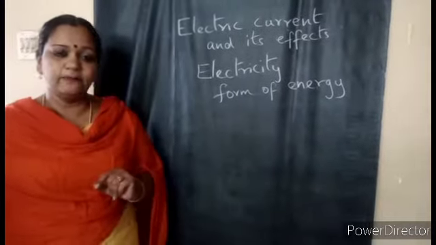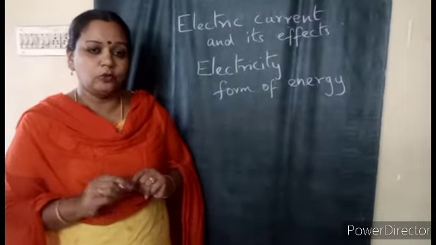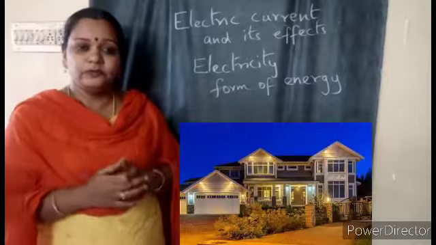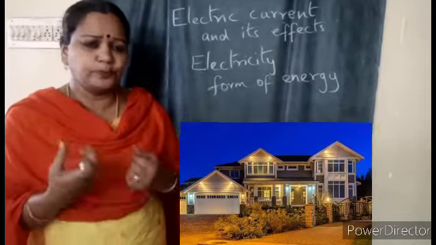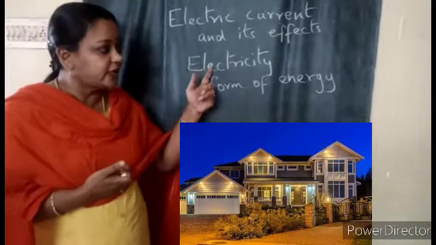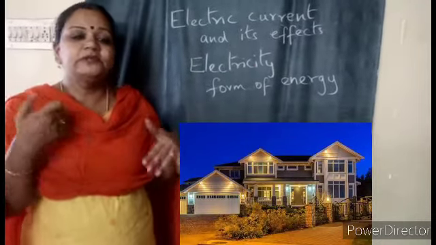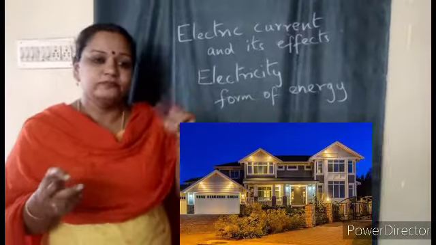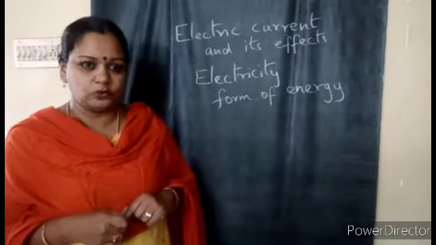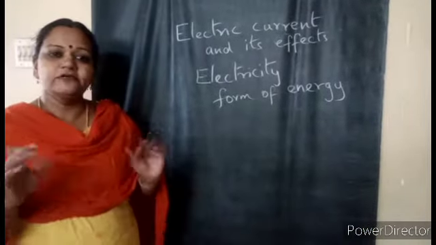Just now I gave an example. You enter your dark room, you switch on, and the light comes on. Here, electric energy is getting converted into light energy. Like that, energy changes from one form to another form. This was discussed in the previous chapter also. Now, electricity is a form of energy.